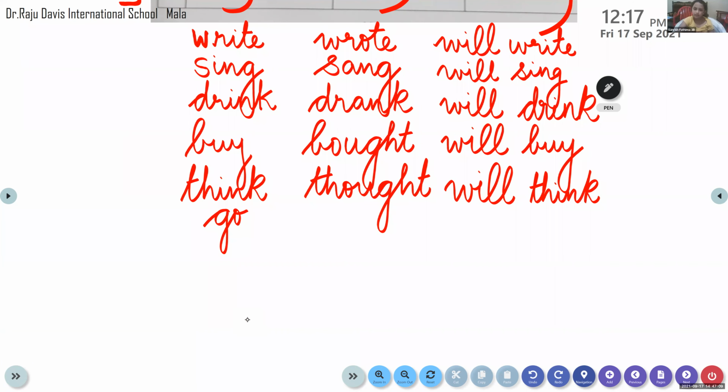Went. So here, the past tense form completely changes. Okay, go, it is went. Go, went. And the future tense form of it is will go.